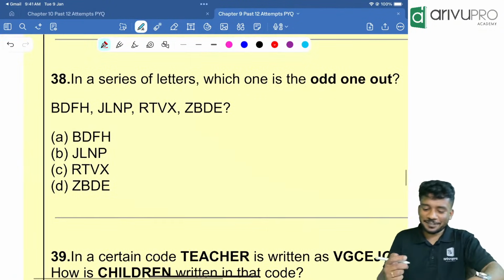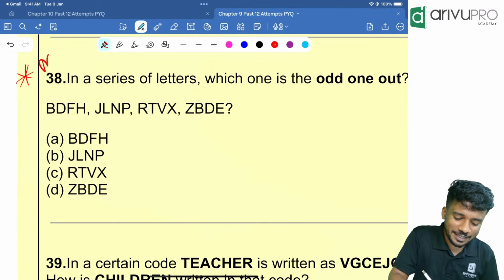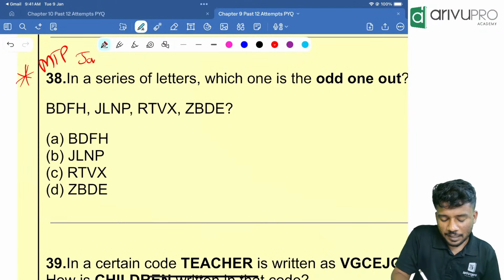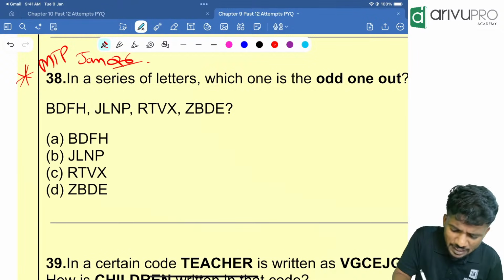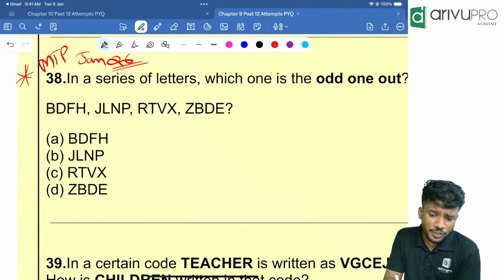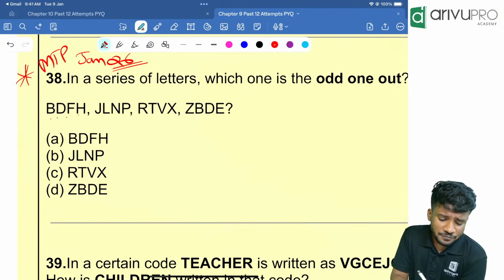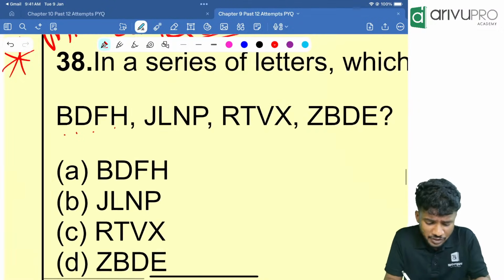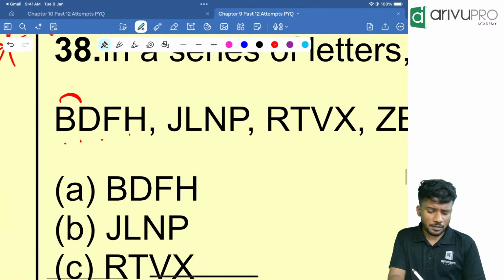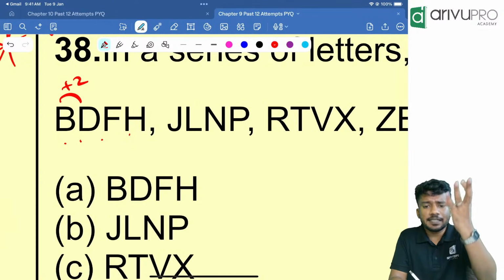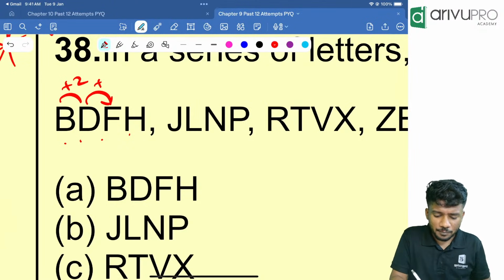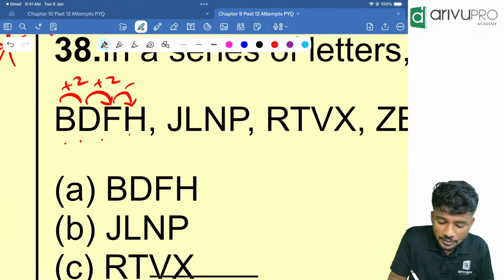Next one. This is the question. The same question was there in MTP Jan. The MTP one, it was there. Now look here. BDFH, B and D plus 2, correct? C, D. Then D and F, EF plus 2. Then plus 2.